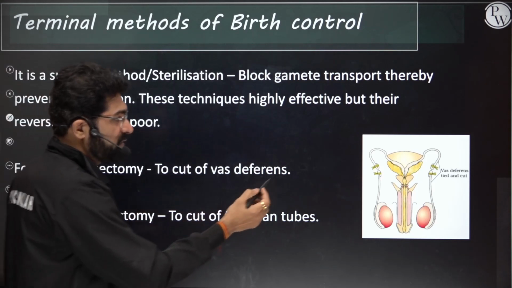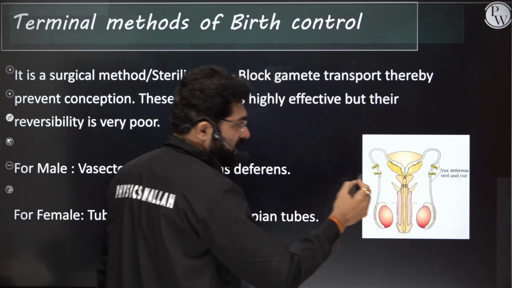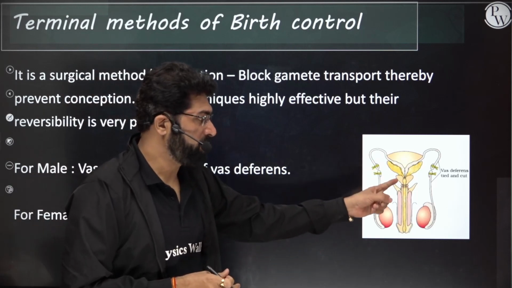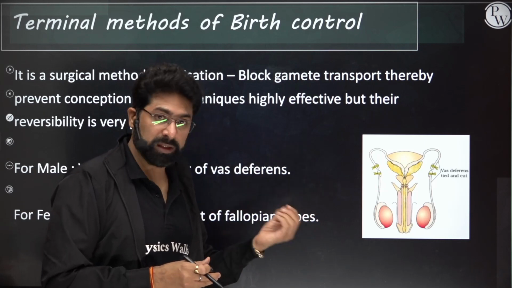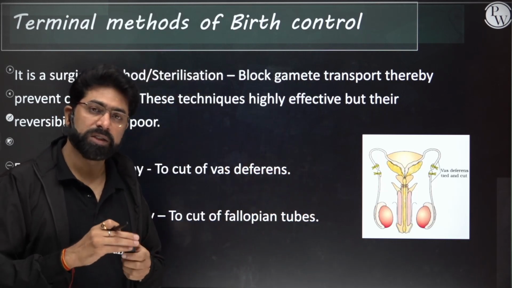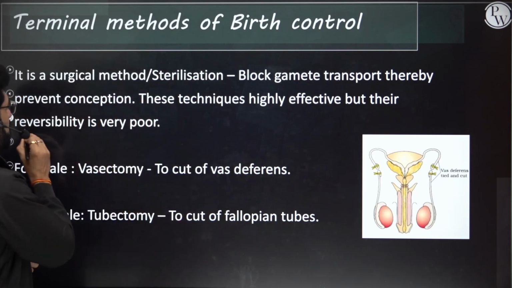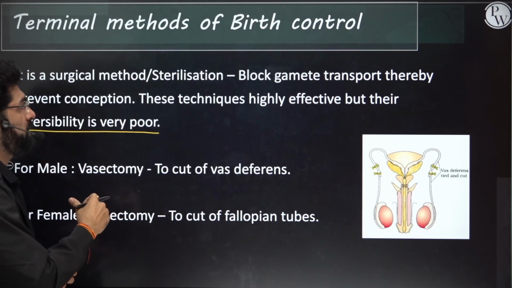In vasectomy you can see both vas deferens are being cut and tied, so that the passage of sperms will not happen. Semen will not contain the sperms. Semen will contain the fluid coming from the other glands, but it will not contain the sperms. So this is effective, but reversibility is very poor. You can't go for reversibility of that.